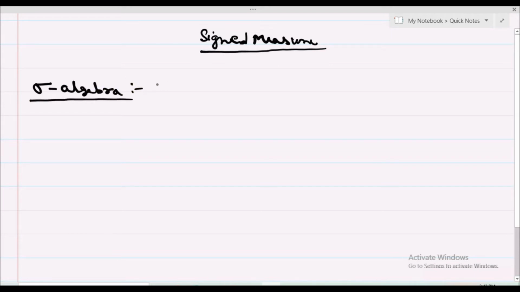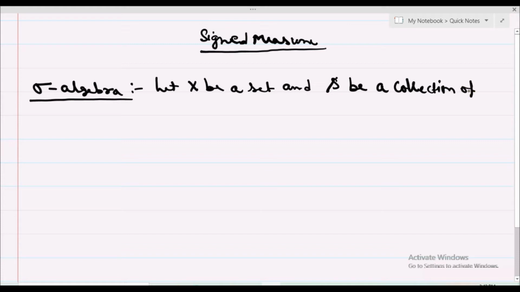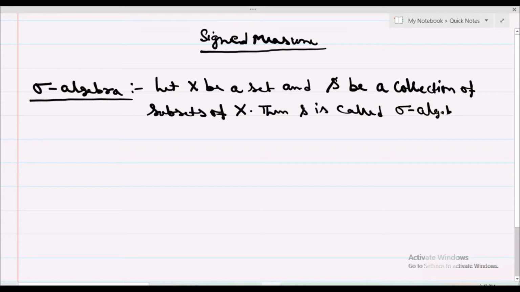So let X be a set and S be a collection of subsets of X. Then S is called sigma algebra if it satisfies the following conditions.